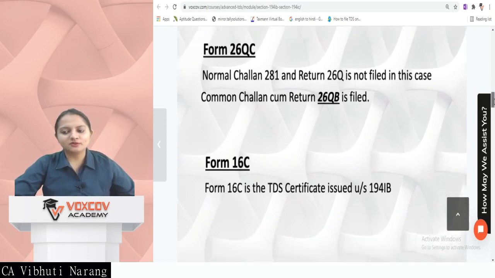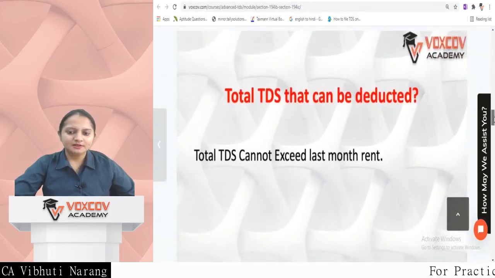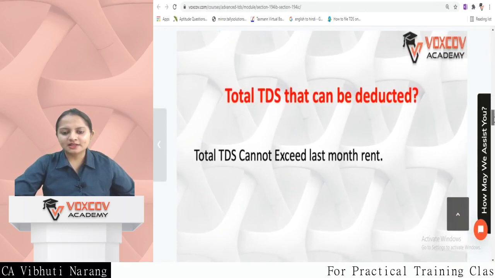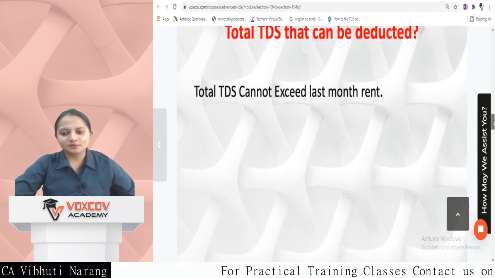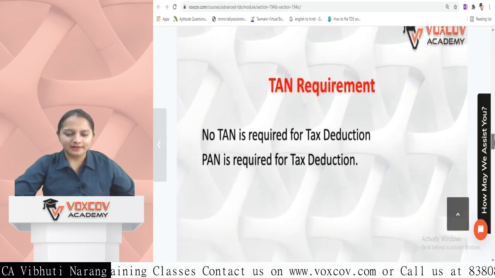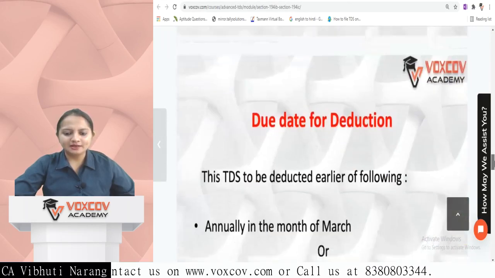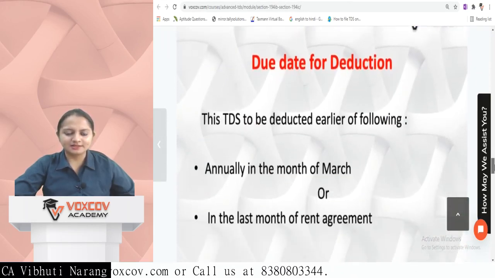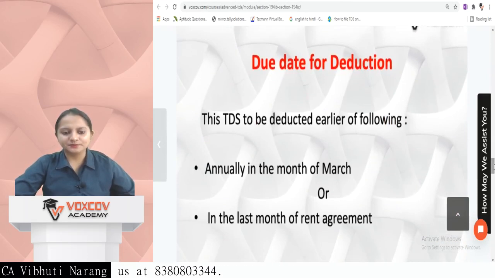And the certificate form is form 16C. Total TDS cannot exceed the last month's rent. So their total TDS cannot exceed your last month rent. TAN requirement again is not there in this case. What is the due date of deduction?